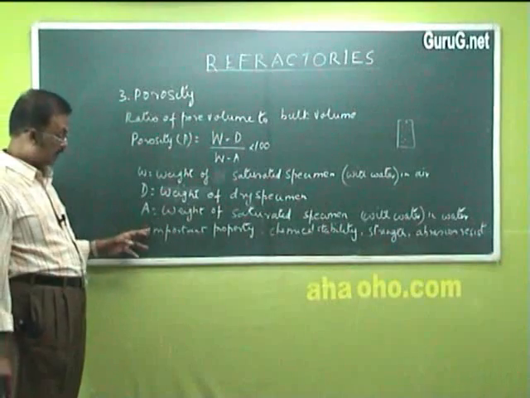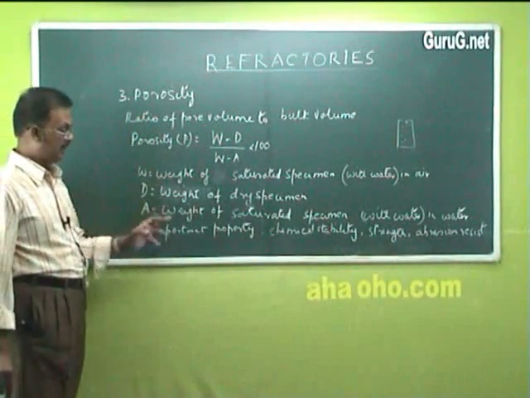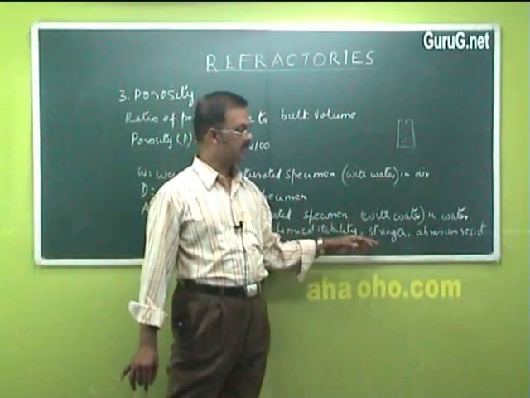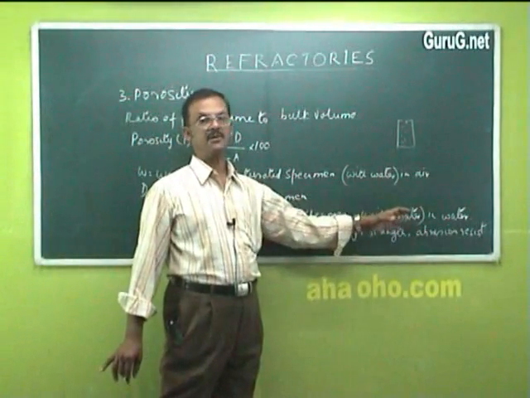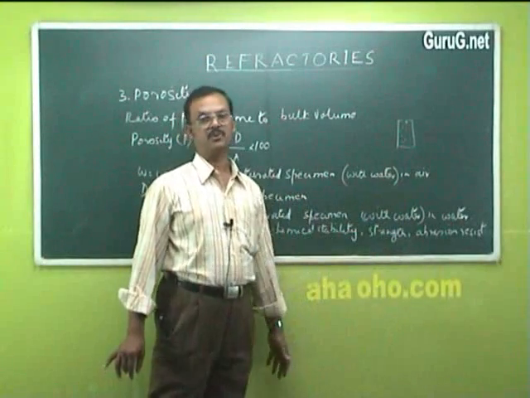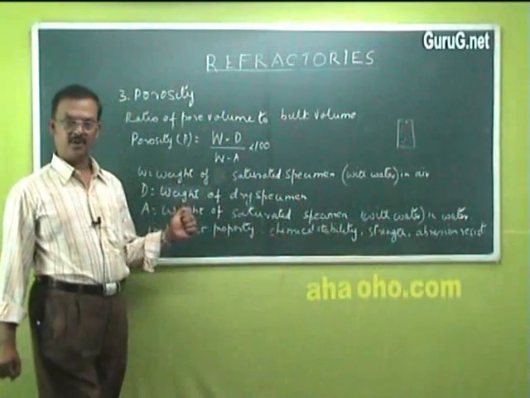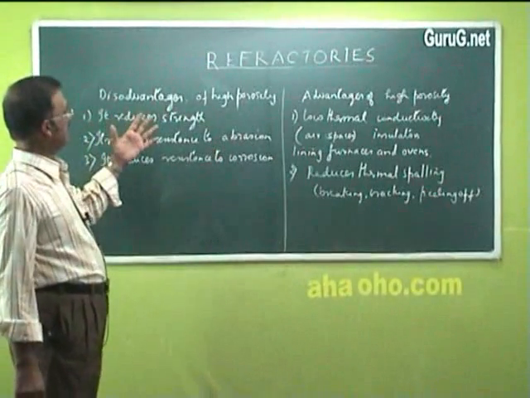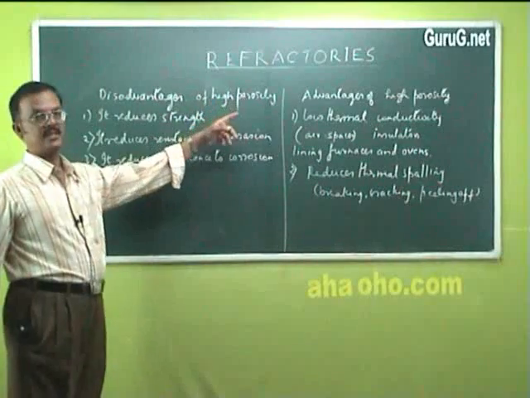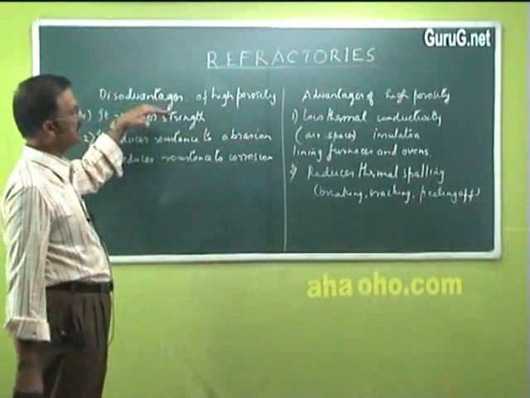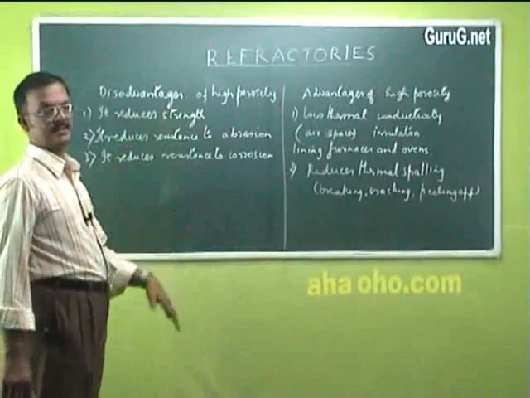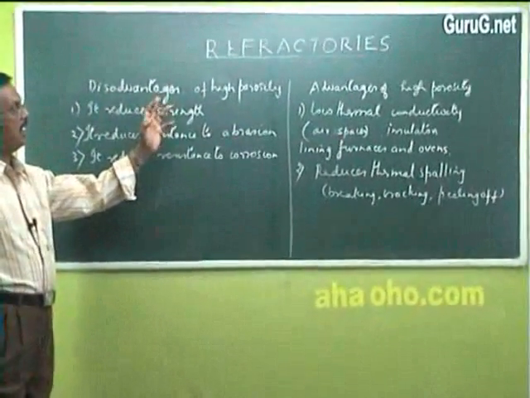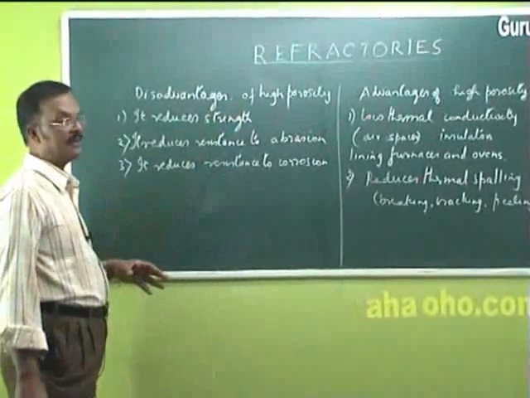This is another important property of a refractory, because it can alter the chemical stability, strength, and abrasion resistance of a material. So this is very, very important, like other properties. When a refractory has high porosity, there are certain advantages and also some disadvantages. First we'll see the disadvantages of high porosity refractories.